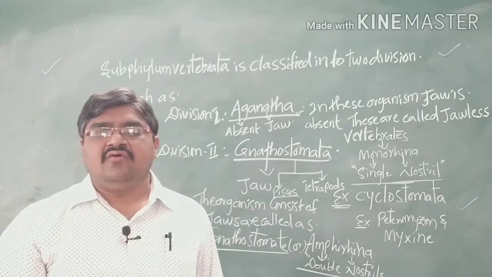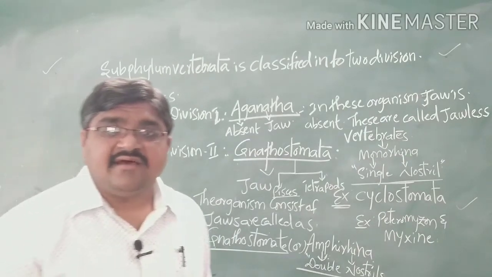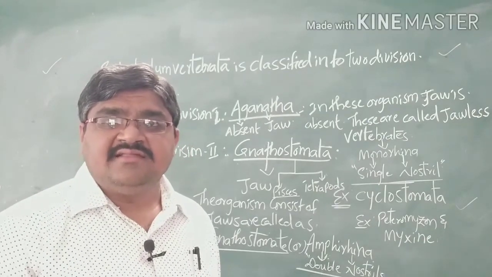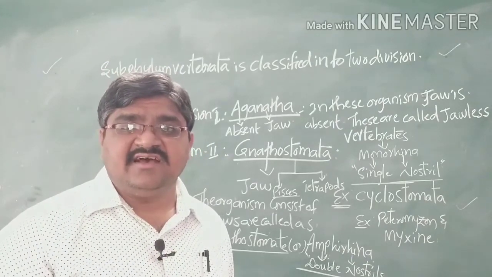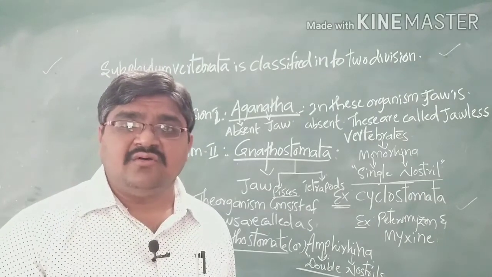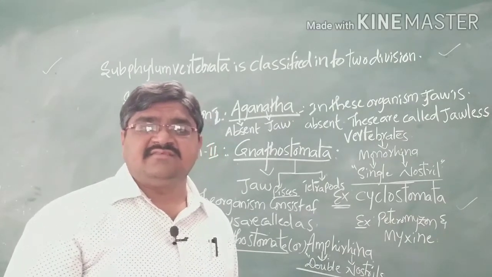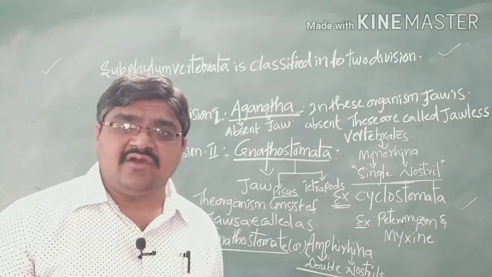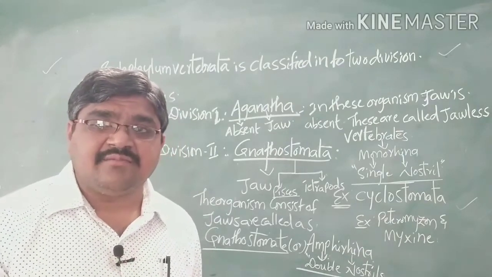Now we will discuss a schematic representation of the subphylum Vertebrata, how these are classified. Majorly the subphylum Vertebrata is divided into two divisions. One is called Agnatha, jawless organisms or monorhinas. Examples are the Cyclostomes, in this Petromyzon and Myxine. Gnathostomata means jaws are present, so the jaw-containing organisms we call Gnathostomata or amphirhinas, which have two nostrils.